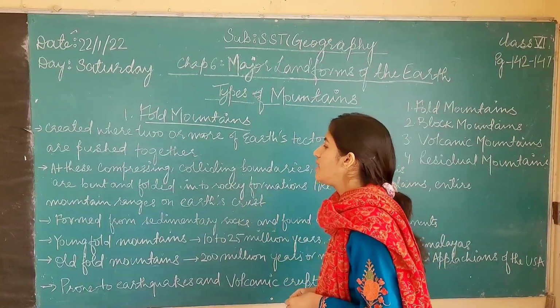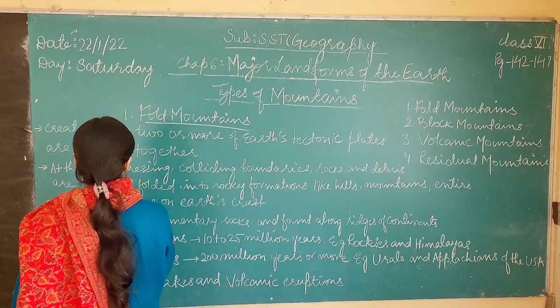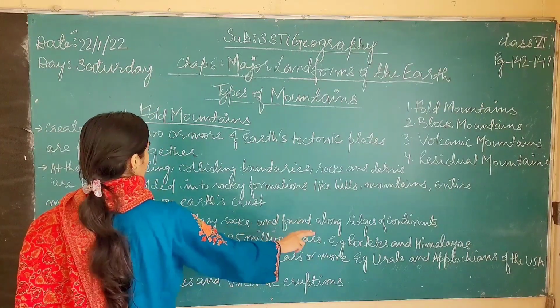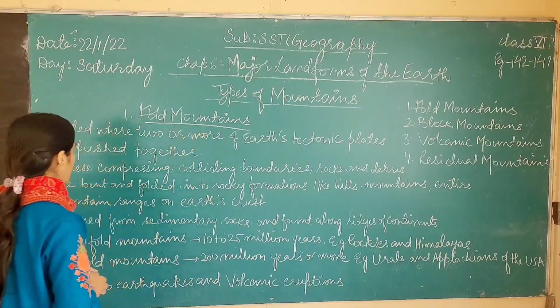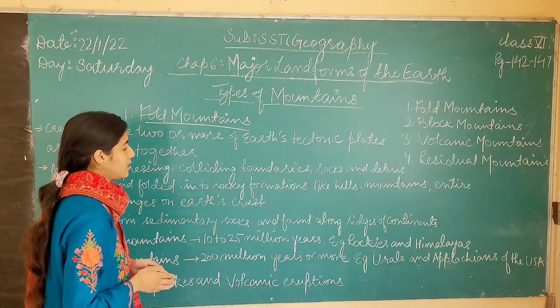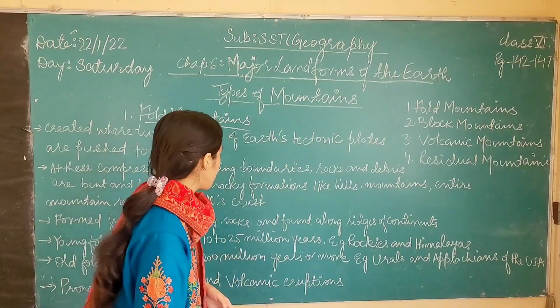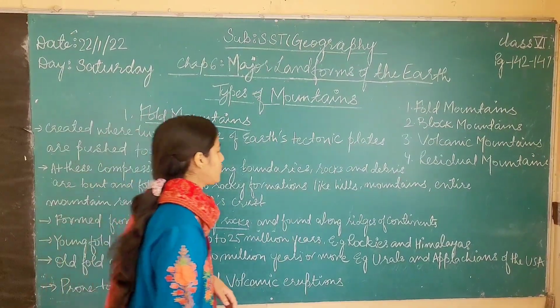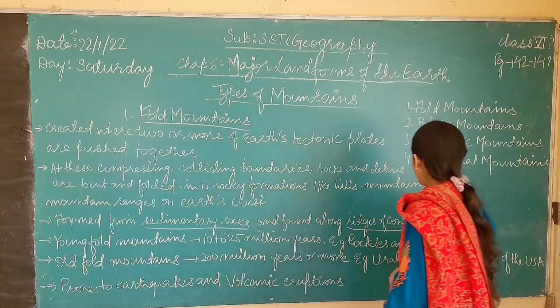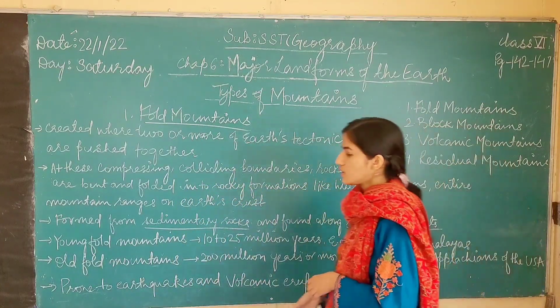Okay. Then, they are formed from sedimentary rocks and found along ridges of continents. These fold mountains are made up of sedimentary rocks, and they are found along the ridges of continents, or in simple words, the edges of the continents.